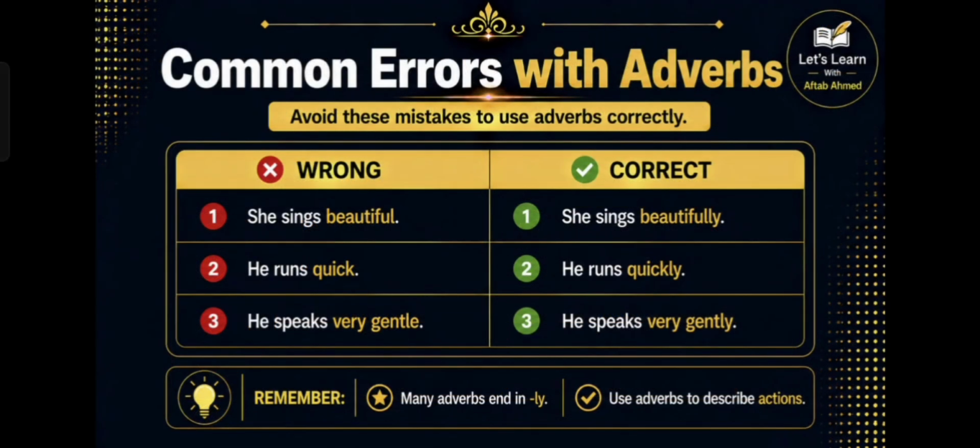Now let's look at some common mistakes. Incorrect sentence: she sings beautiful. However, the correct one is she sings beautifully. Likewise, he runs quick. The correct one is he runs quickly. Similarly, he speaks very gentle. However, the correct form is he speaks very gently. These mistakes occur when we use adjectives instead of adverbs. To avoid such errors, remember that actions are generally described by adverbs.